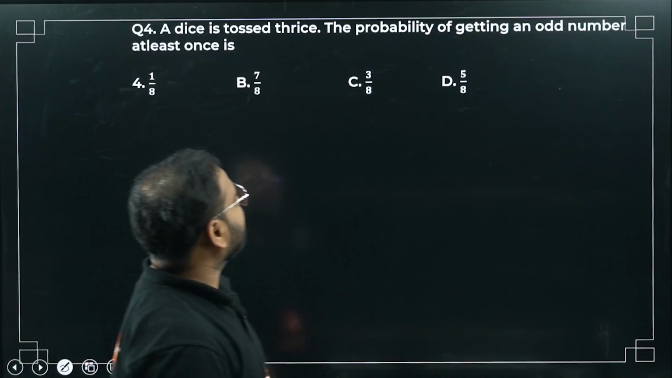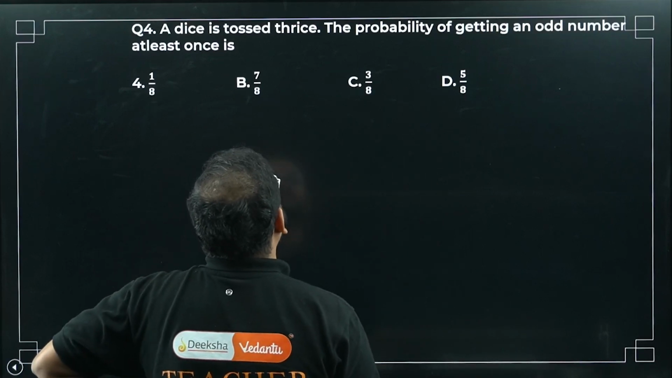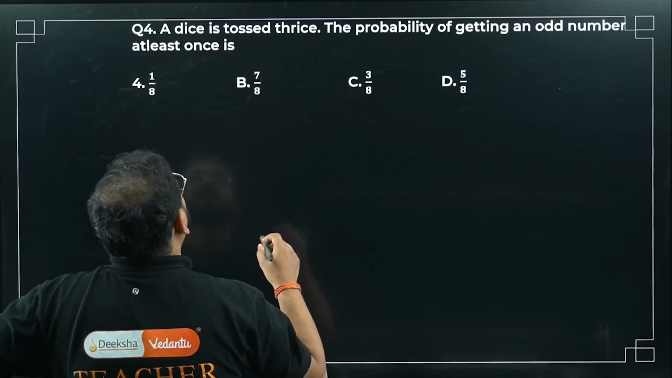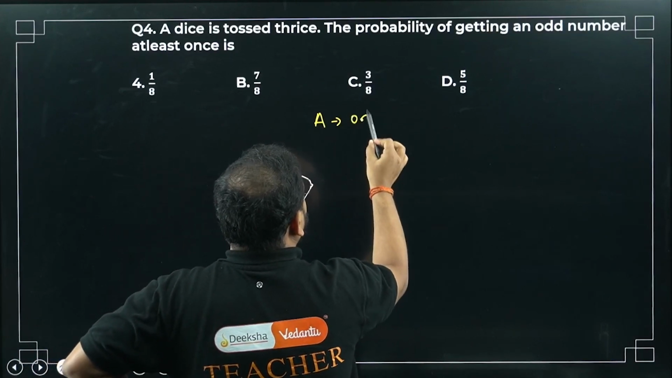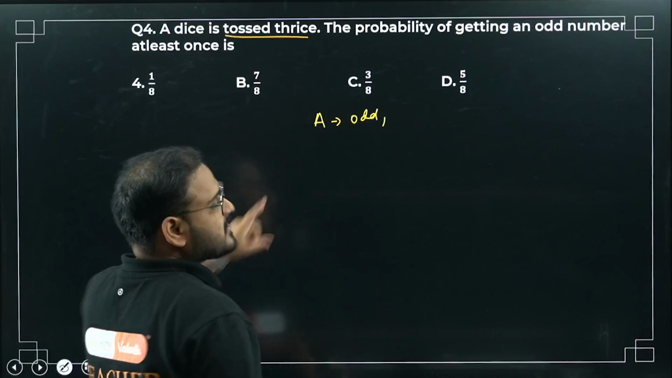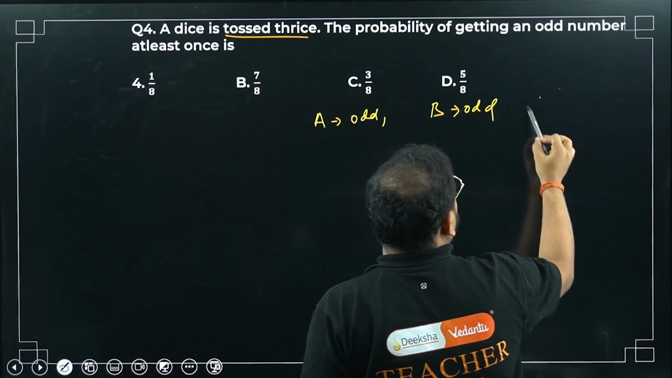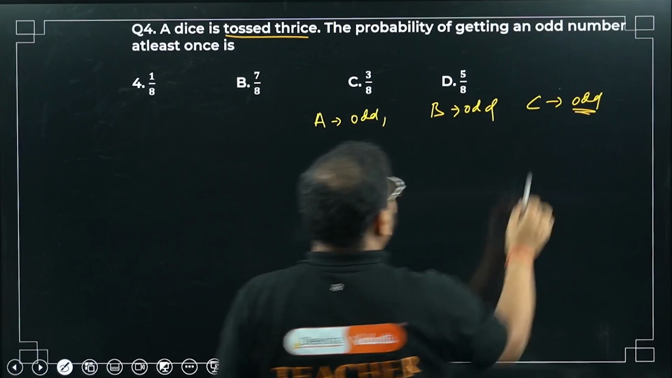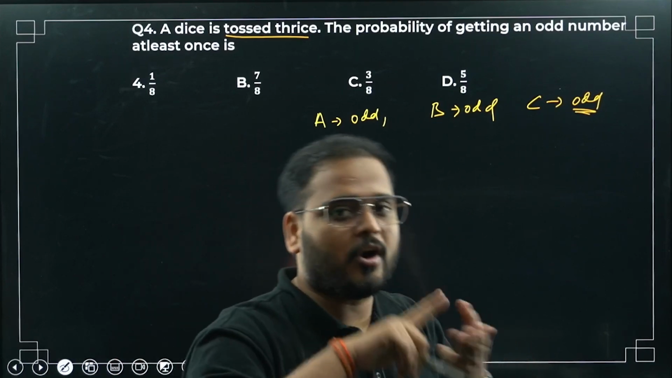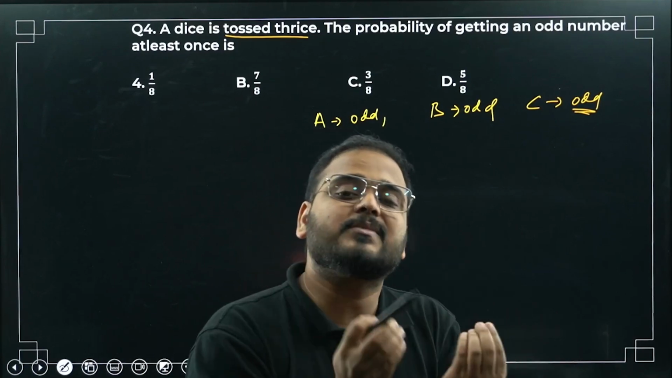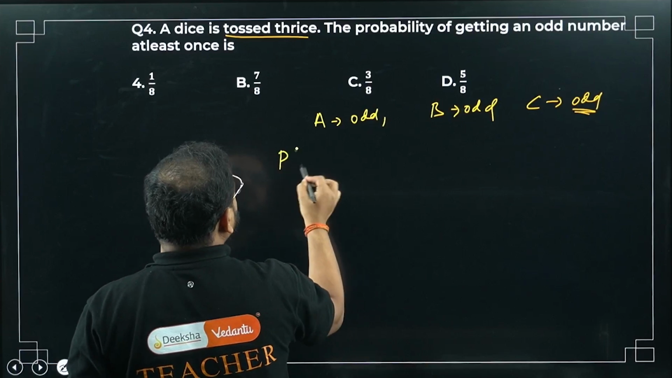A dice is tossed thrice, probability of getting an odd number. Okay, so toss thrice, right? So either I can get, let's say, the first one is odd, or in the second trial I get odd, or the third trial also odd, bacha. What? Getting an odd number at least once. At least once means either once or twice or 3 times, all 3 conditions are valid, right? At least means the minimum number is 1, more than 1 is also okay. So how will I write this? Please check. Probability of getting at least one head first.